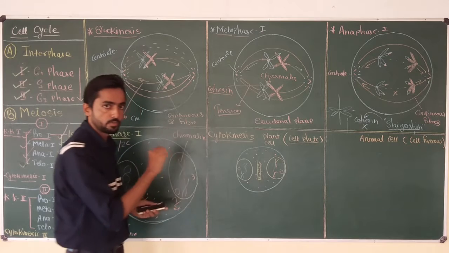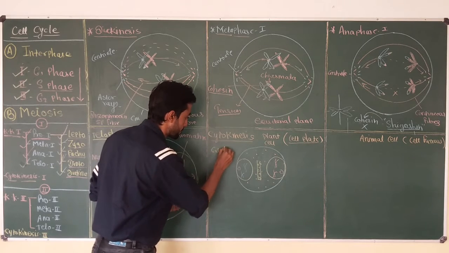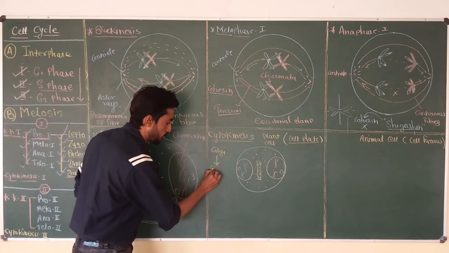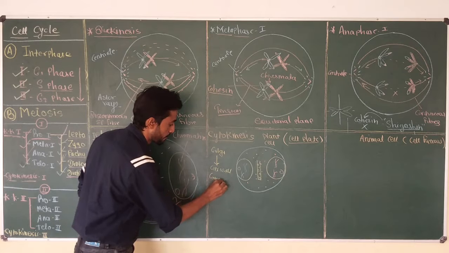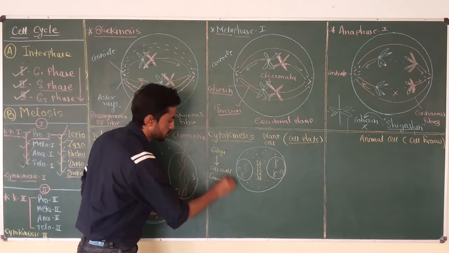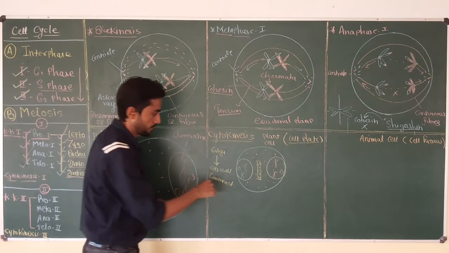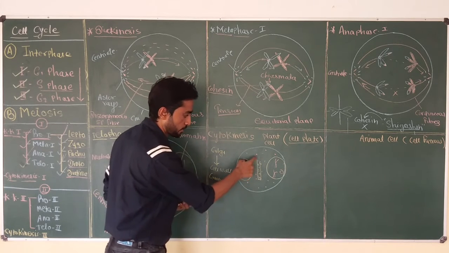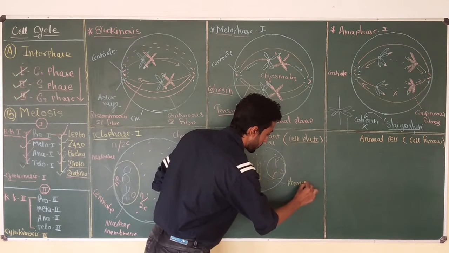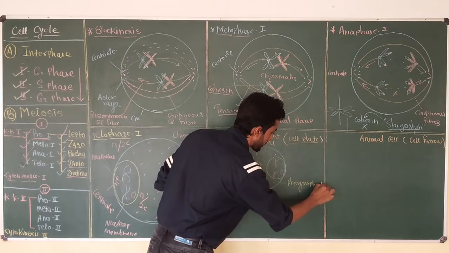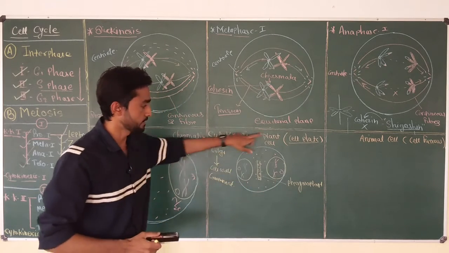The vesicles which come directly from the Golgi complex contain cell wall components. So the Golgi complex delivers cell wall components in the vesicles at the time of formation of this structure. The structure is called phragmoplast.